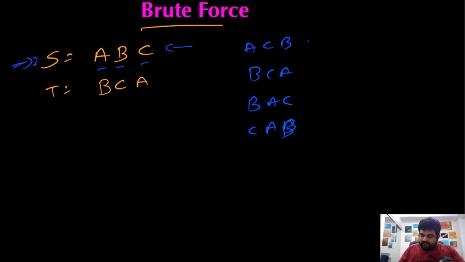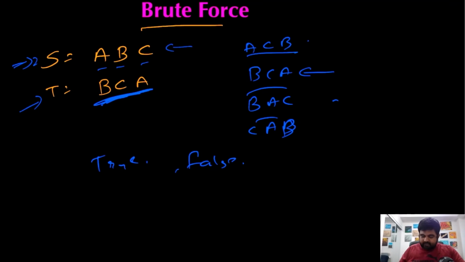And then we compare all of them with this given t, and at any point if we encounter that there exists a word over here, which is this bca, that is also present in all the different permutations we created, if that is the case we will return true. If it is not present, we will return false. So the solution would work perfectly fine, we will get the desired result. But the thing is, our aim is not just to get the desired result, our aim is to get the desired result at a convenient cost, which is not the case for this particular scenario.